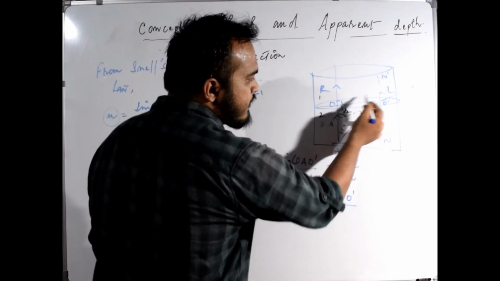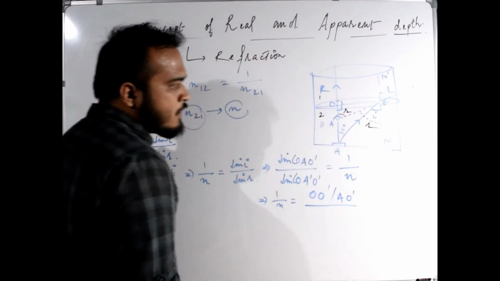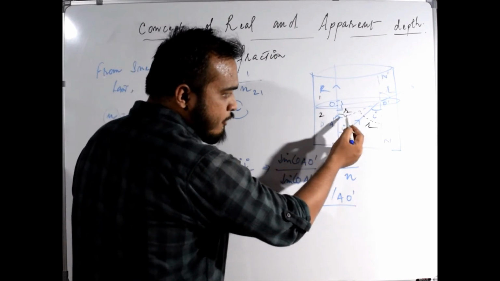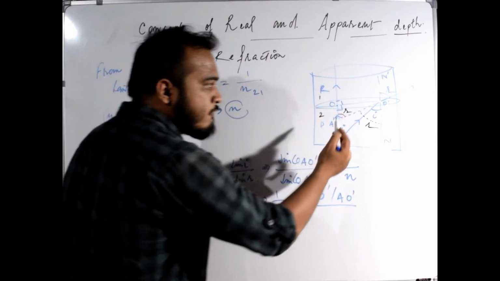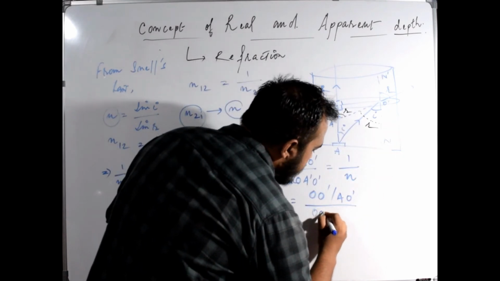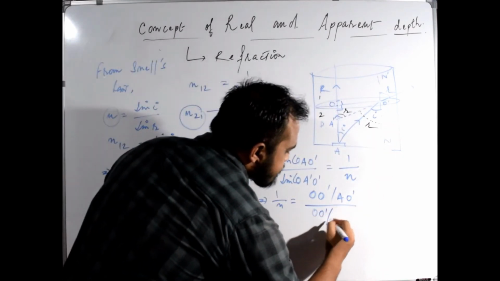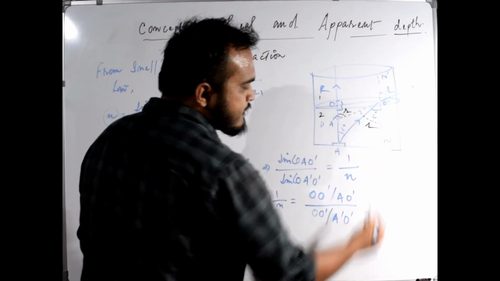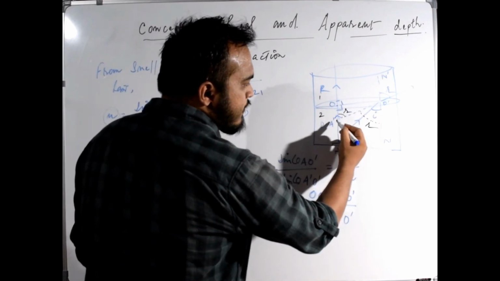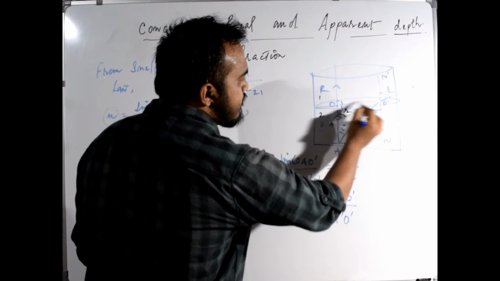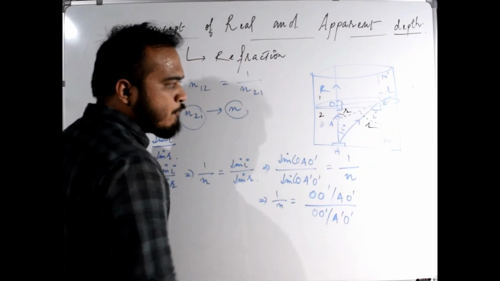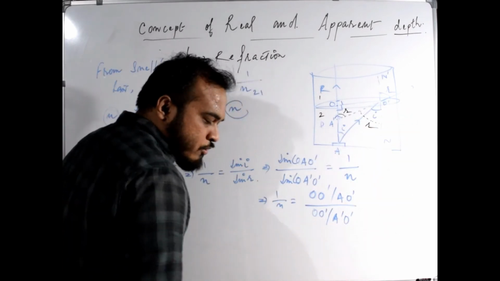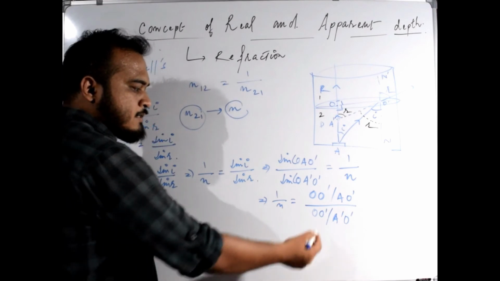For the triangle OO dash A dash, OO dash is again the perpendicular, but the hypotenuse for this triangle is A dash O dash. So we have written A dash O dash below and OO dash above.